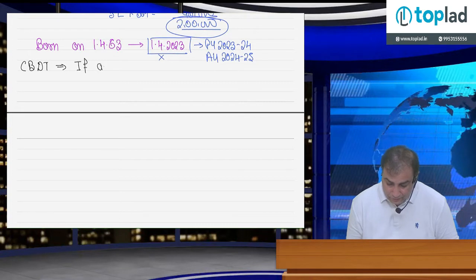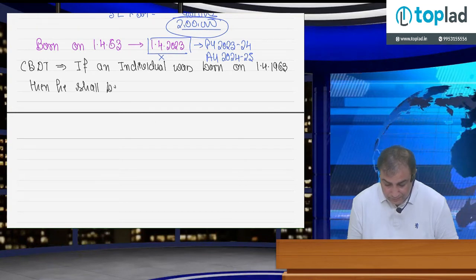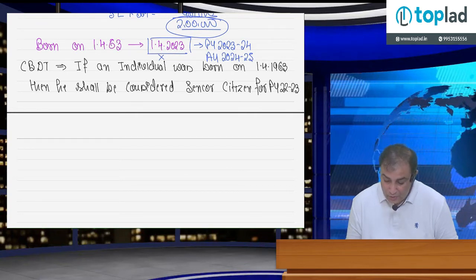If an individual was born only on the single date 1/4/1963, then he shall be considered a senior citizen for previous year 2022-23 also.